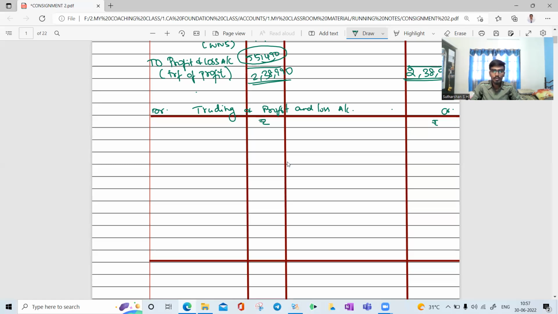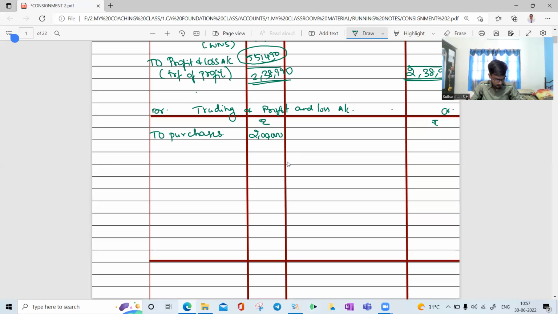So you need to do the purchases. The purchase is a direct expense, right? So we need to write purchases. Purchases for how much? 2 lakh, right? 2 lakh is our purchases.